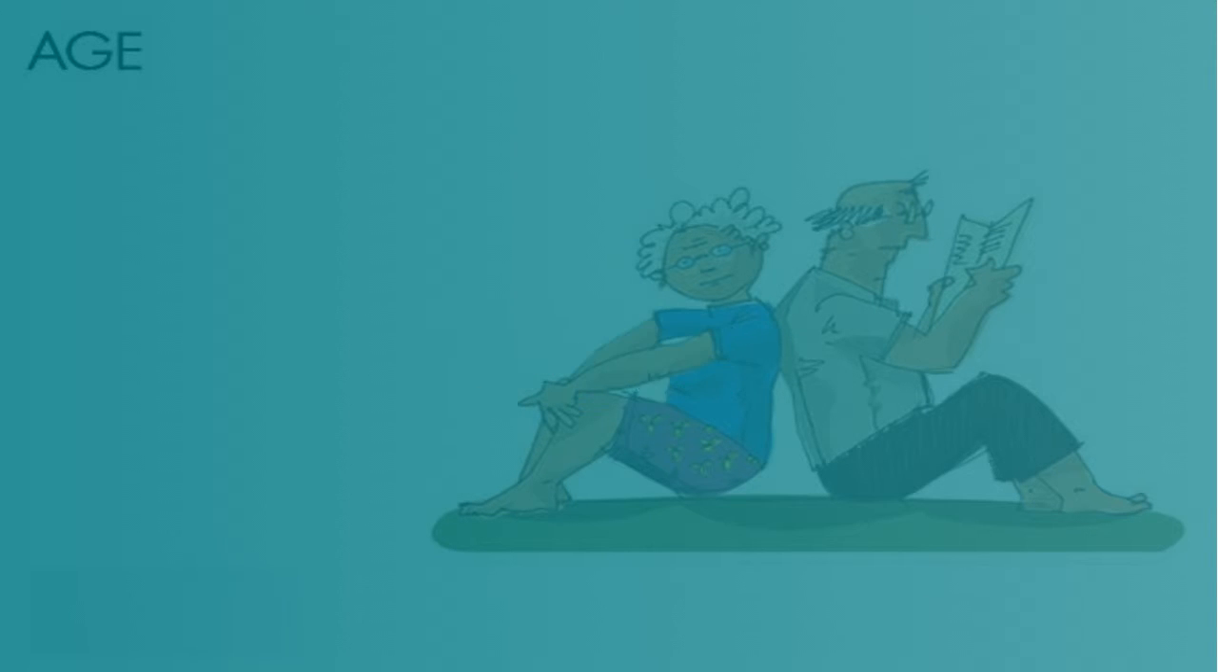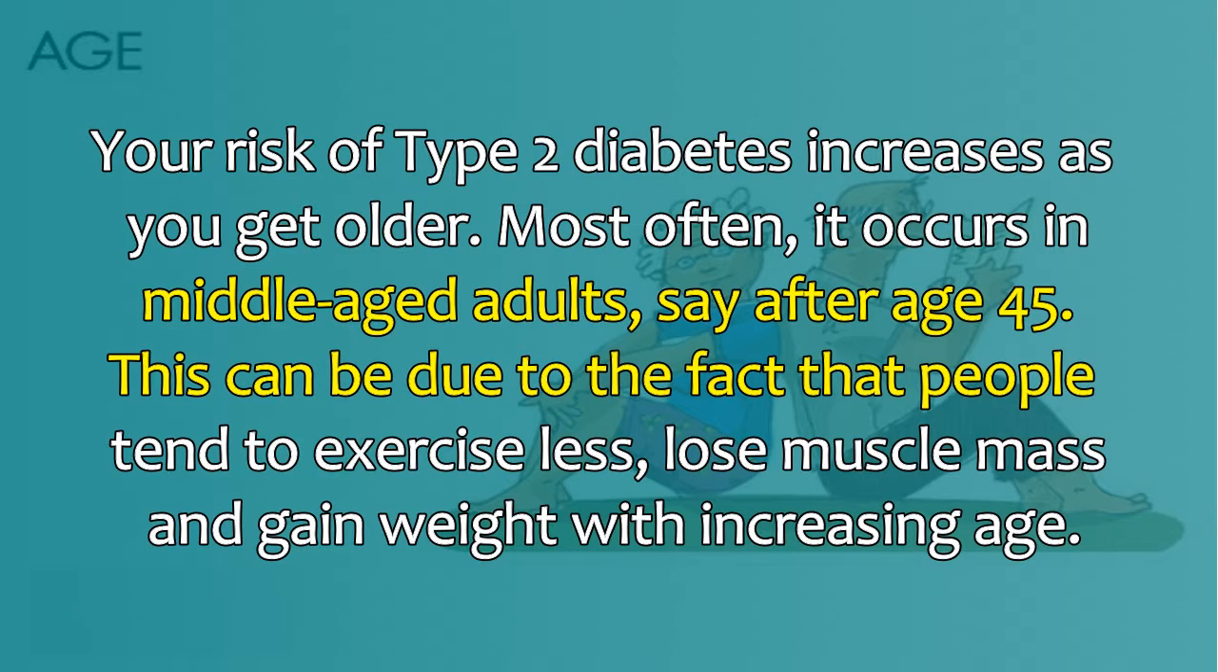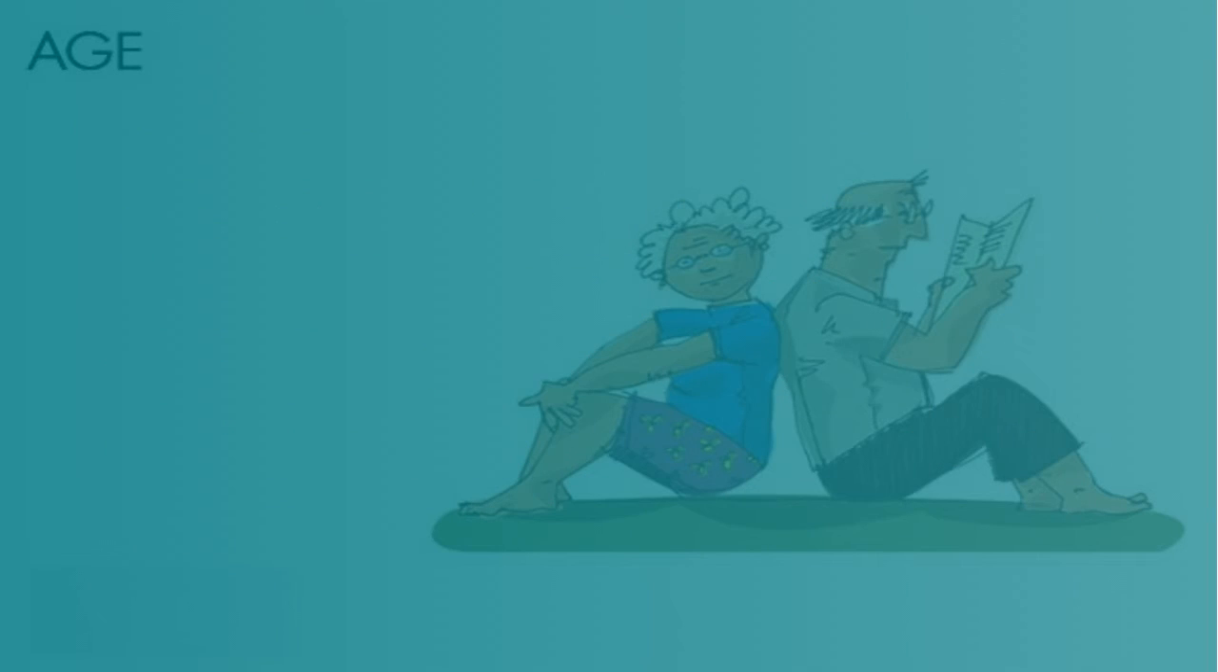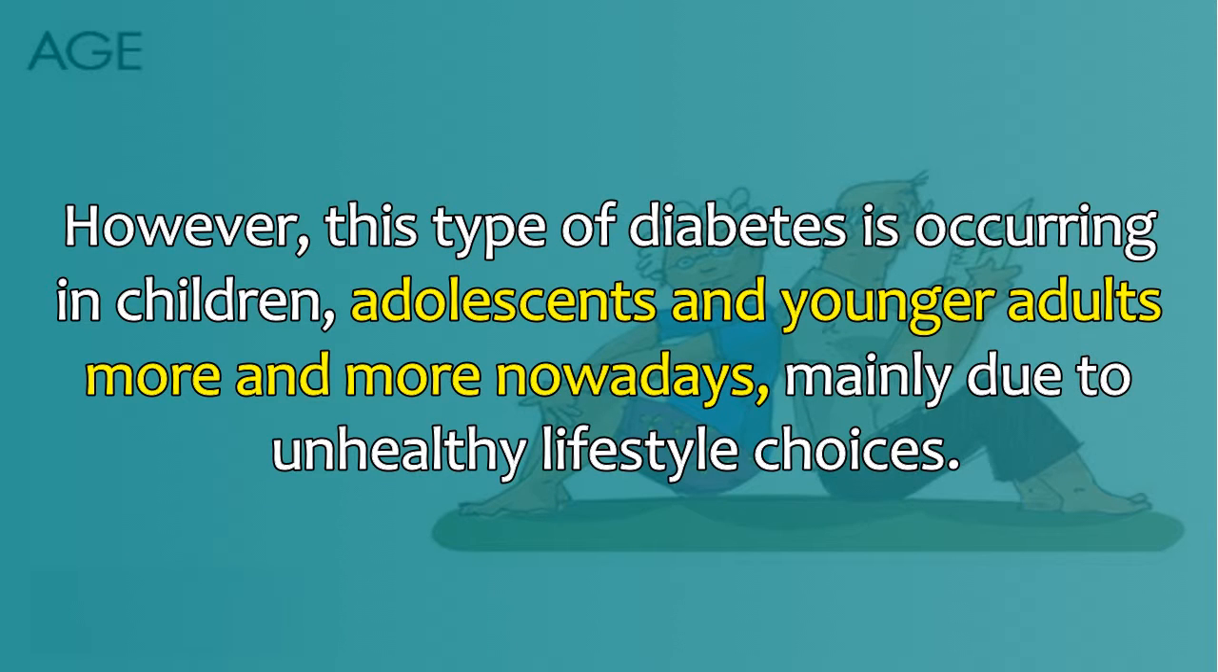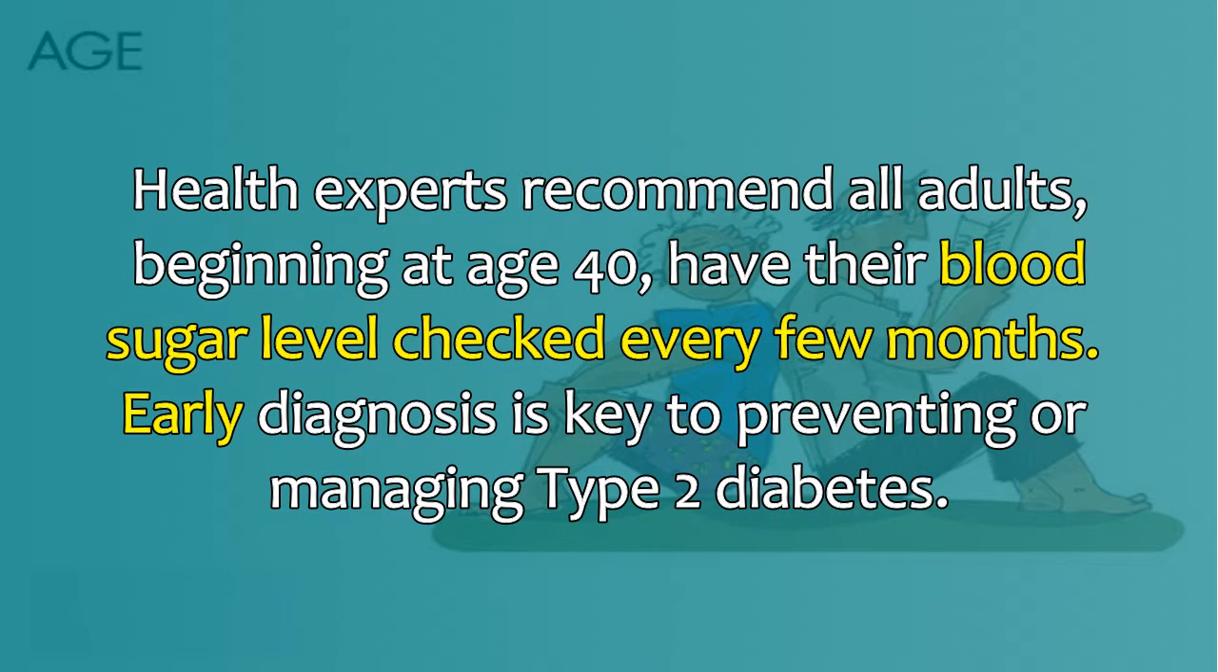3. Age. Your risk of type 2 diabetes increases as you get older. Most often, it occurs in middle-aged adults, say after age 45. This can be due to the fact that people tend to exercise less, lose muscle mass and gain weight with increasing age. However, this type of diabetes is occurring in children, adolescents and younger adults more and more nowadays, mainly due to unhealthy lifestyle choices. Health experts recommend all adults, beginning at age 40, have their blood sugar level checked every few months. Early diagnosis is key to preventing or managing type 2 diabetes.